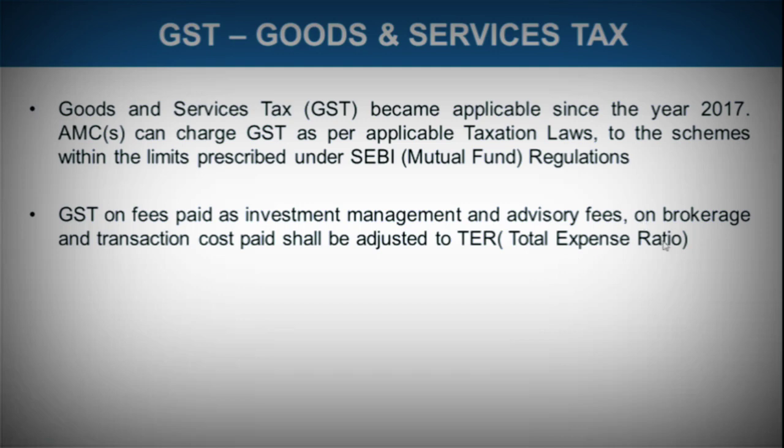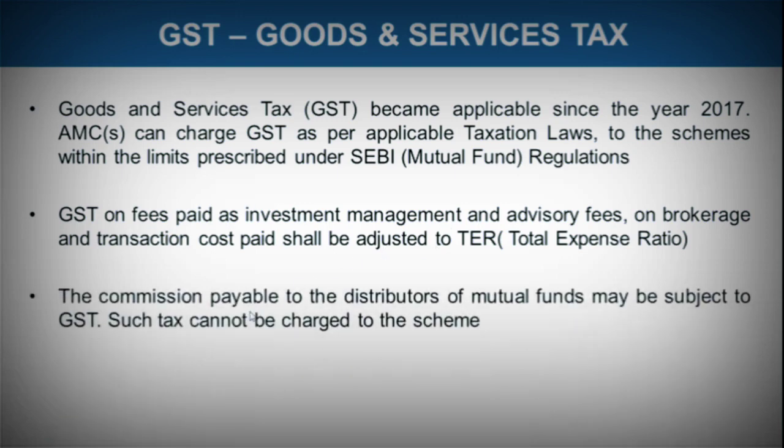So total expense ratio is what is charged to the investor, and there is a limit set, which we learned in the previous chapter. There was a limit set beyond which more cannot be charged to the investor. So within that limit, this shall be adjusted. The GST shall be adjusted. The commission payable to the distributor of mutual fund may be subject to GST.